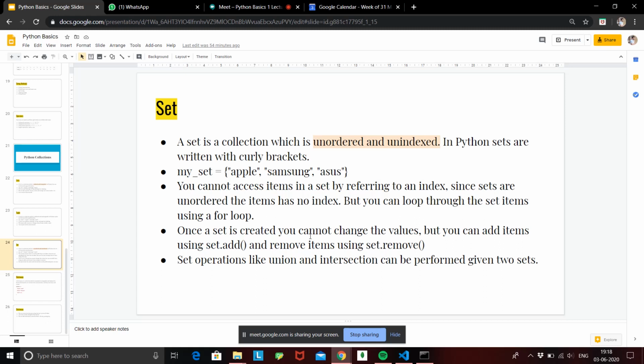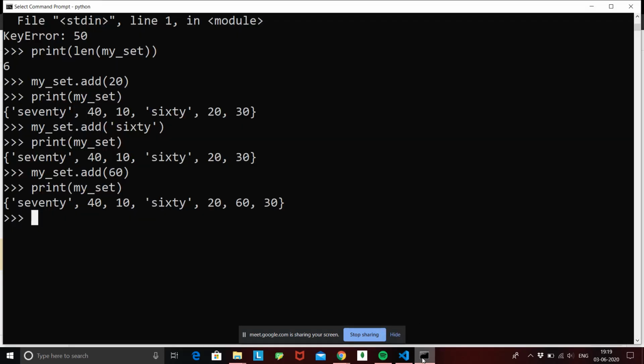Okay, we'll not get deep into statistics, we'll just have two sets. Let's have quickly set 1 equal to, again simple numbers, 10, 20, 30, 40, 50. And let's have another set, set 2, starting from 20, 40, 60, 80.